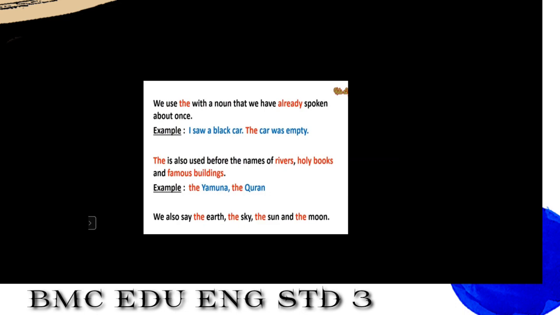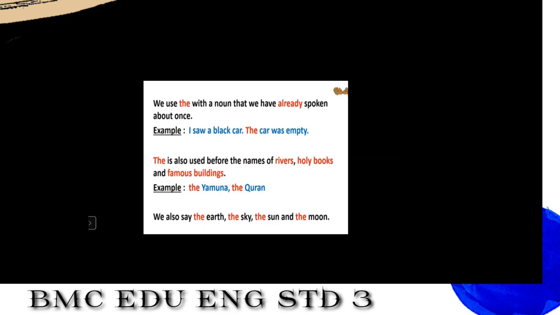The is also used before the names of rivers, holy books, and famous buildings. Whenever, students, we talk about rivers, holy books, and famous buildings, we will say the Yamuna, the Quran. You can say the Bible. Yes. So we also say the earth, the sky, the sun, and the moon. Why?